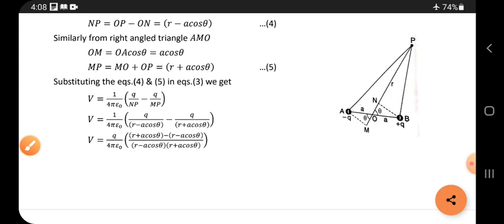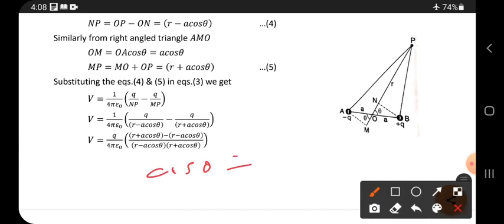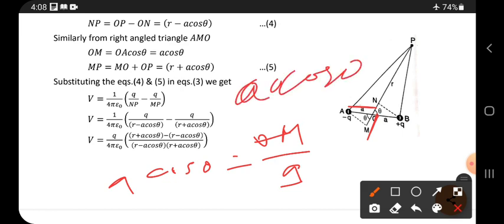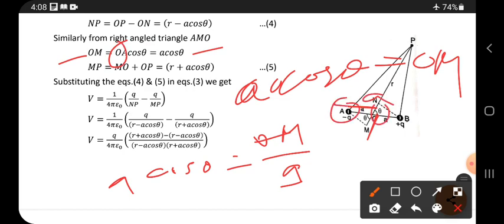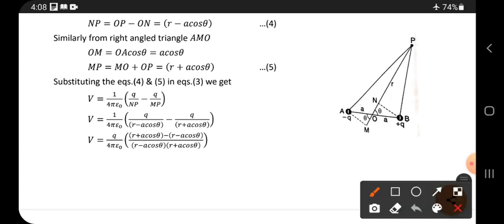Cos theta is equal to OM by hypotenuse, which is A. Bringing this A to this side, A cos theta is equal to OM. So OM is equal to A cos theta. OA is the O to A distance, which is A. Okay friends, that is why it comes in this manner only.